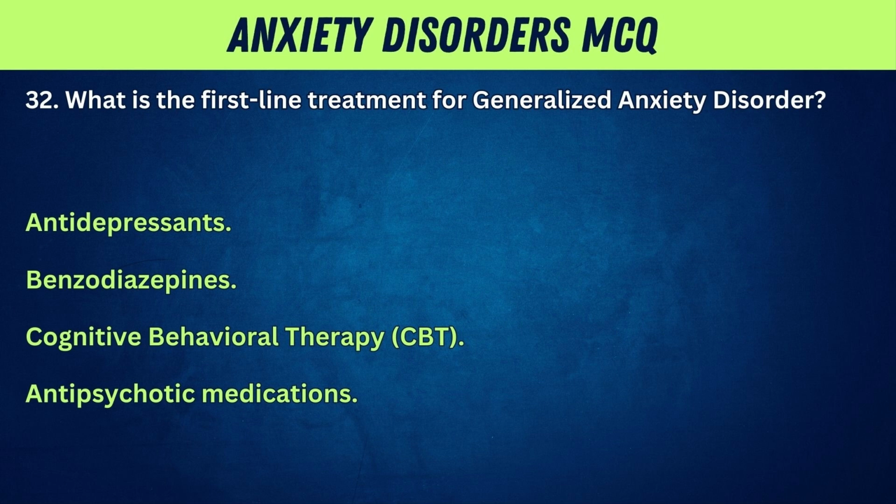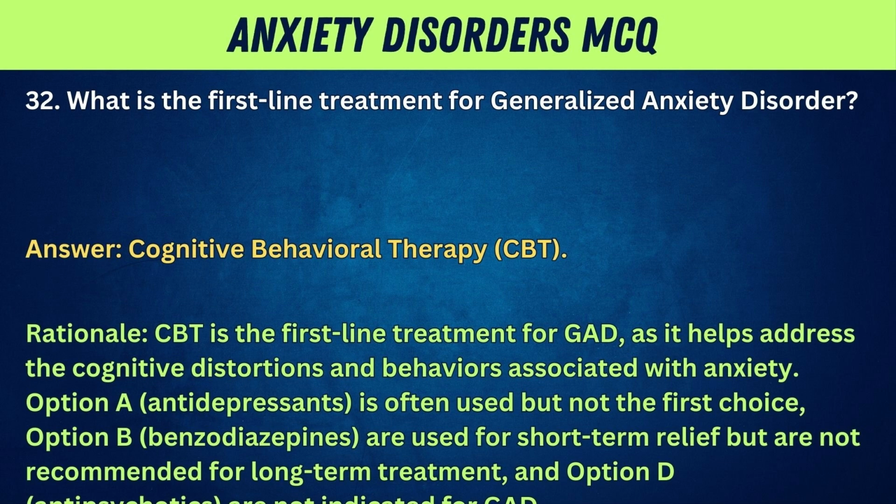Antidepressants, benzodiazepines, cognitive behavioral therapy, CBT, antipsychotic medications. Answer: cognitive behavioral therapy, CBT. Rationale: CBT is the first-line treatment for GAD as it helps address the cognitive distortions and behaviors associated with anxiety.